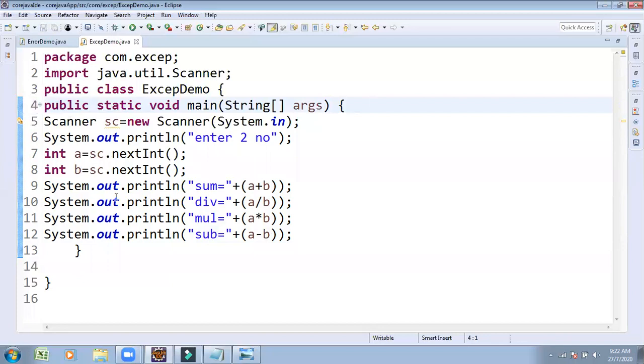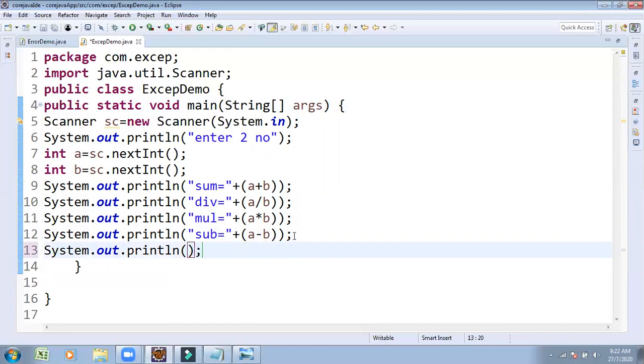After everything is finished, there is continuity, the remaining part of the logic is continued. Program execution is done up to the end of the line, showing everything is fine. Up to the last line of code is going to be executed. So this is a simple code I did.